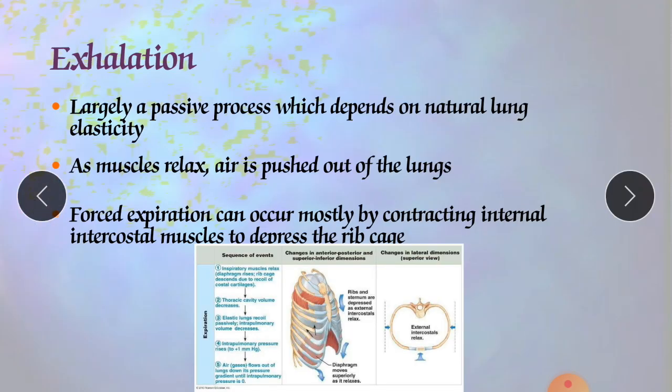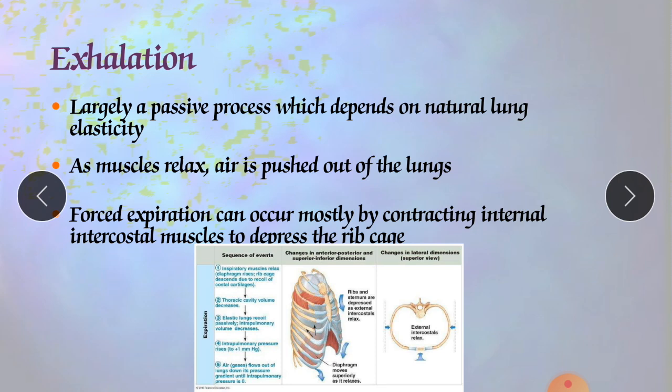Now we will go toward exhalation. What is exhalation? It is largely a passive mechanism. It is not like inhalation; inhalation is the active mechanism. Exhalation is only a response, like an elastic recoil mechanism, so it depends on the natural elasticity of the lung. As the lung expanded earlier, now it will relax. Normally it is the default mechanism. As the muscles relax, air is pushed out of the lungs.